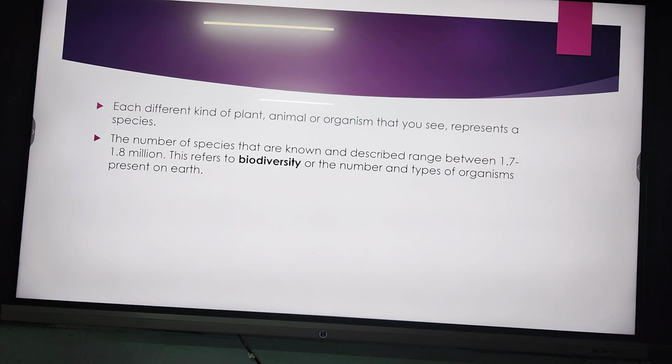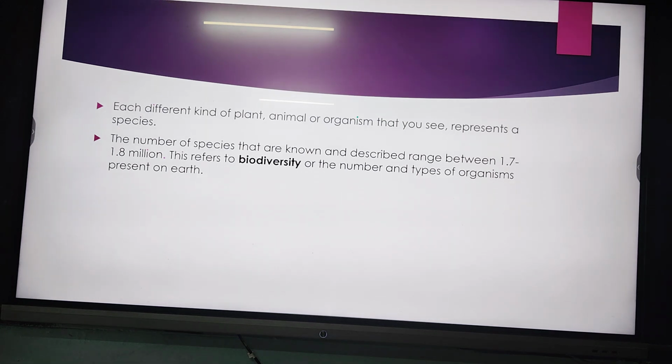Okay, what does biodiversity mean? The number of species present in an area. And if you look at the whole world, that is 1.7 to 1.8 million species. Okay, so this is called what? Biodiversity. So far we have learned two terms. What is species? One individual can represent one species, and second is biodiversity.